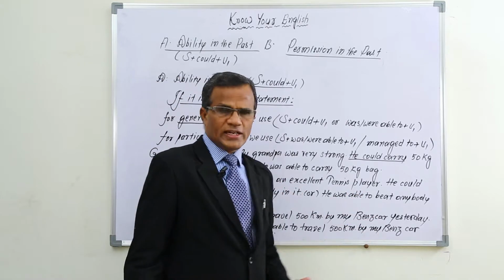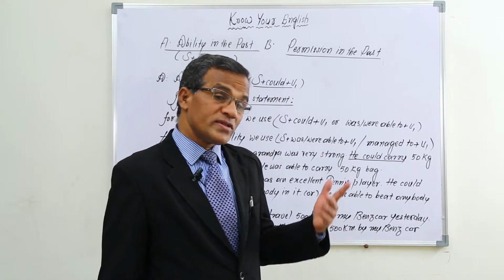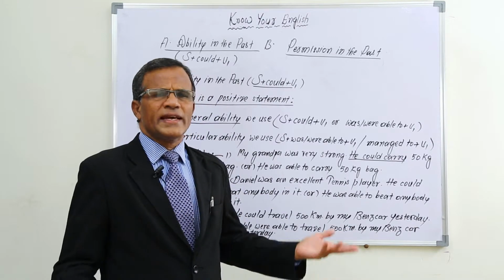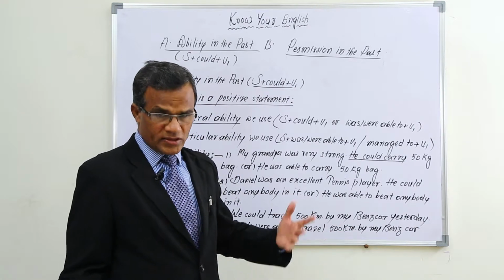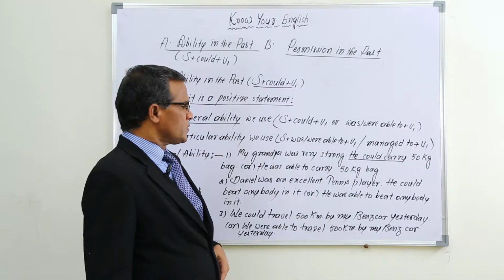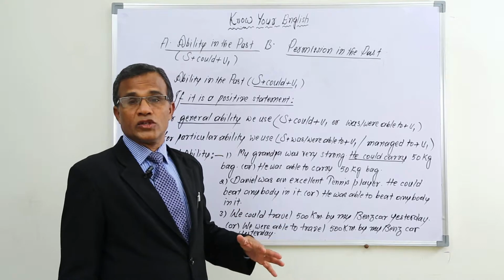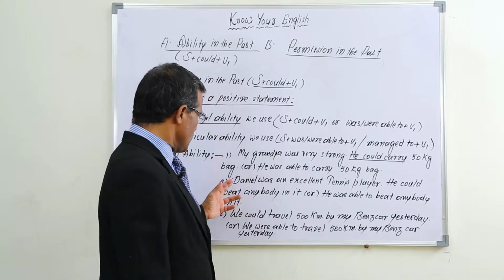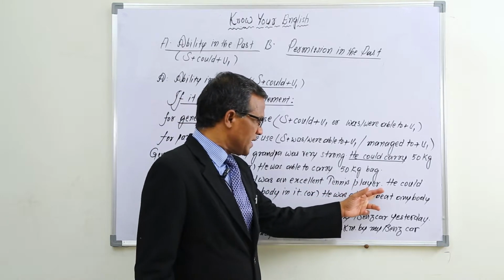Daniel was an excellent tennis player. If Daniel was an excellent tennis player, it was general to beat anybody also. So that is general ability. It's not a particular case. It was not a particular condition that he had some ability. It was general for him. So Daniel was an excellent tennis player.